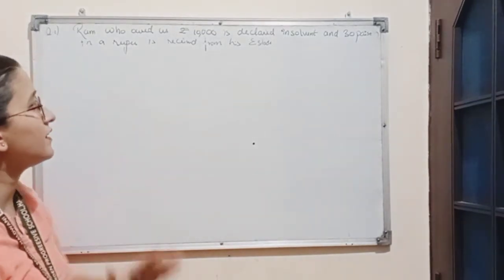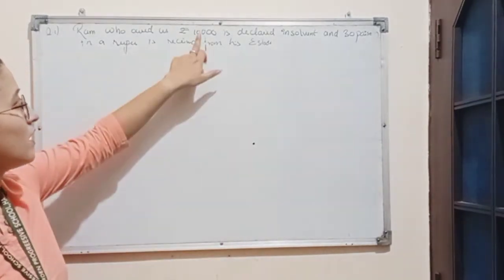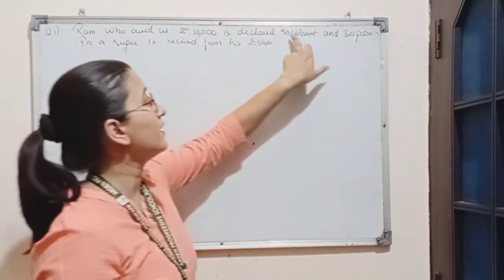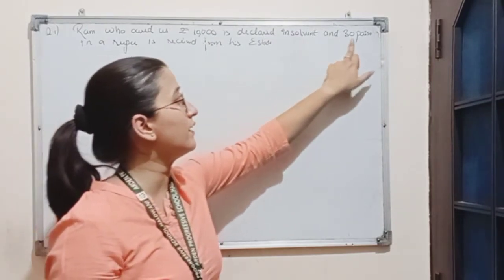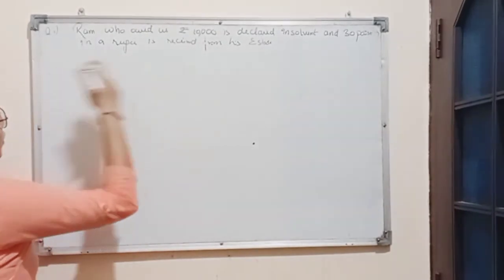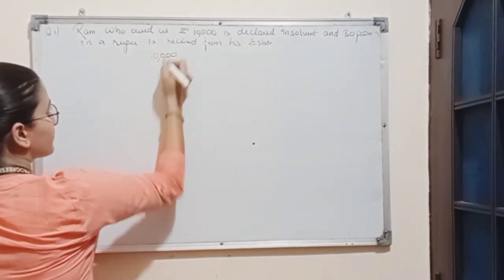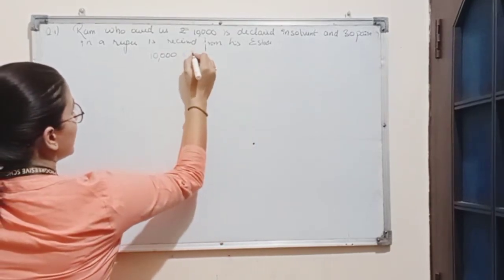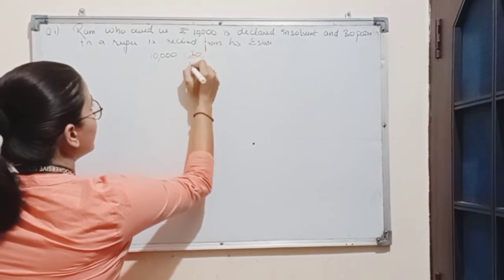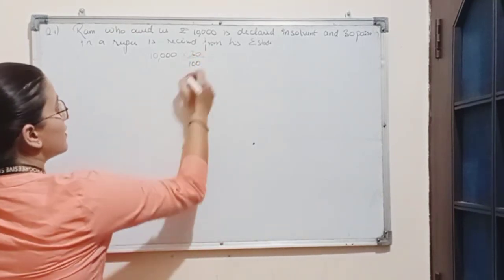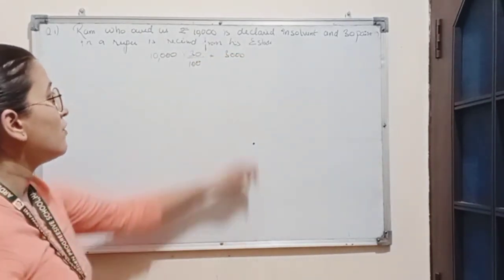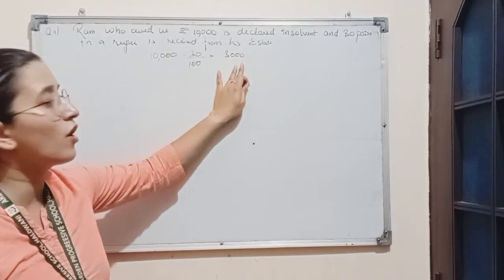So the total amount to be received by the creditor is 10,000, but the debtor is insolvent now and he is only paying 30 paise in a rupee. If we convert paise in a rupee, we will divide 30 by 100. Amount is 3,000. That means out of 10,000, we are receiving only 3,000 from Ram.